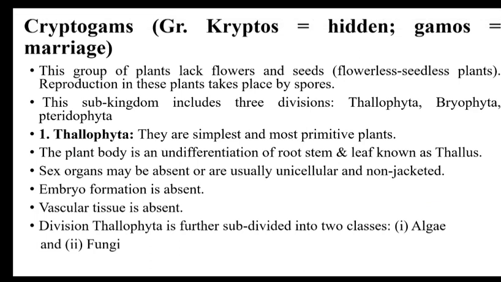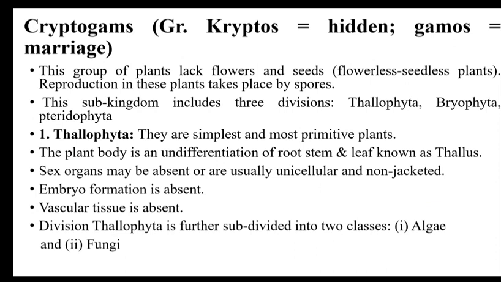The first one is cryptogams. This group of plants lack flowers and seeds, so they are flowerless and seedless plants. Reproduction takes place by spores. This subkingdom includes three divisions: thallophyta, then bryophyta and pteridophyta.